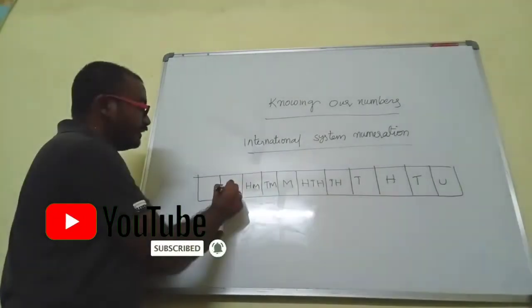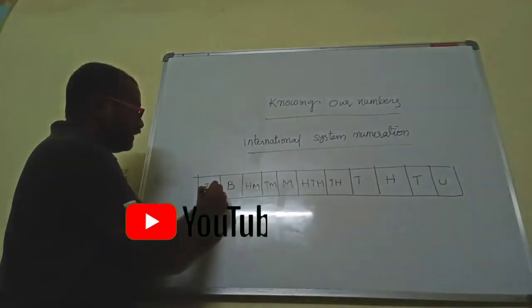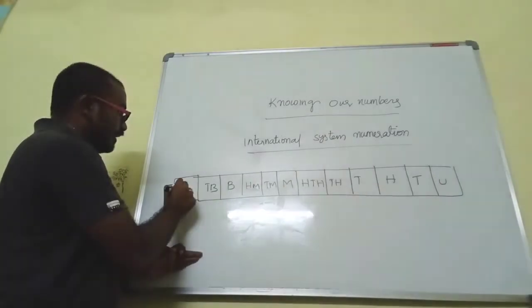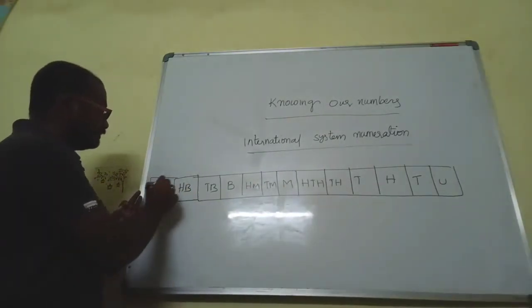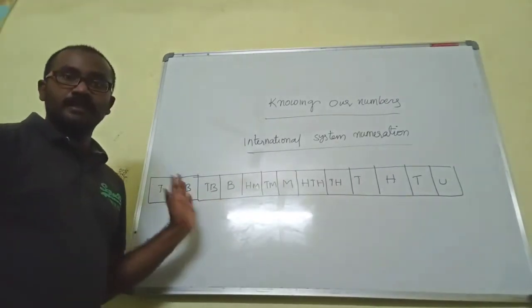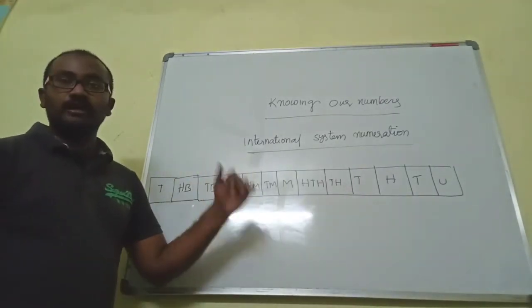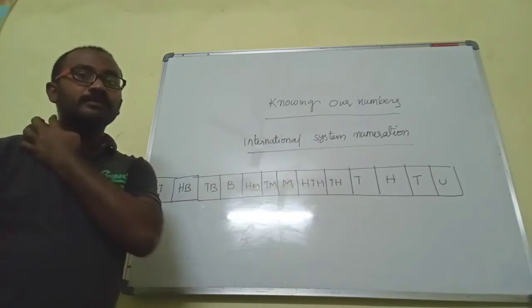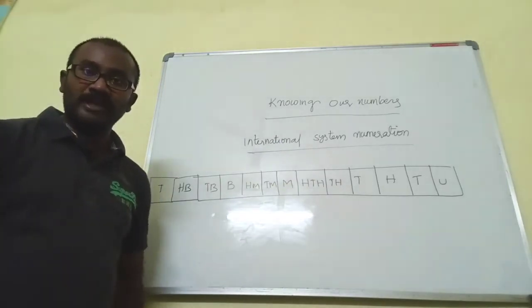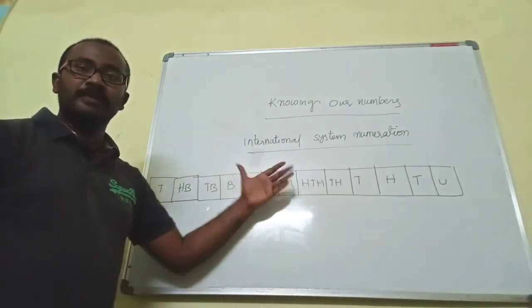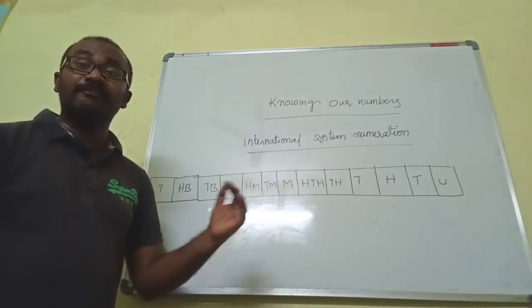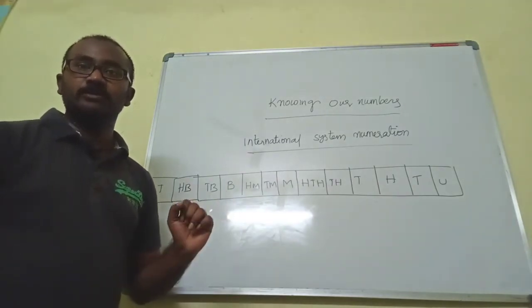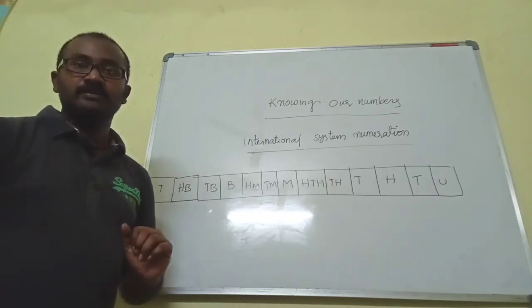After that billion, 10 billion, 100 billion. After that we get trillion. So this is the place value chart of the international system of numeration. I hope you understand this. Based on this we will explain one example so that you can understand the difference between the Indian system of numeration and the international system of numeration.